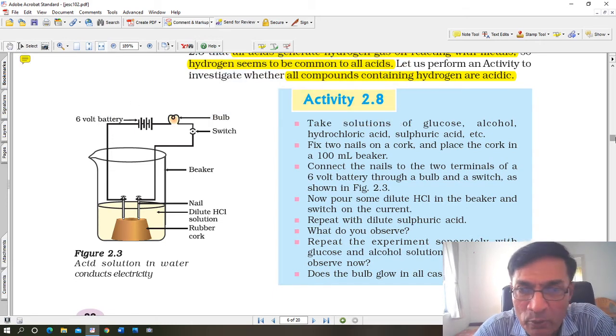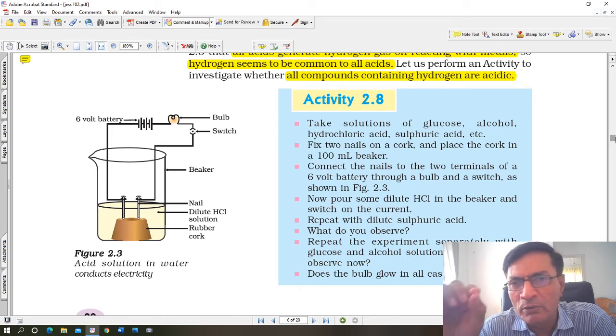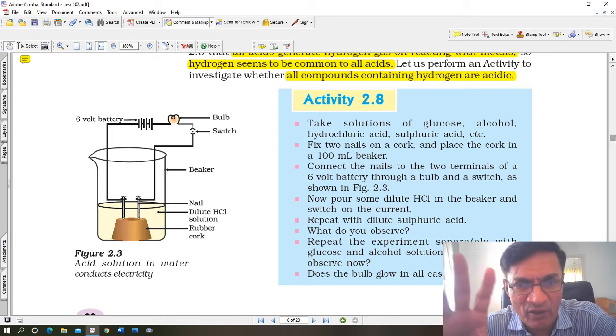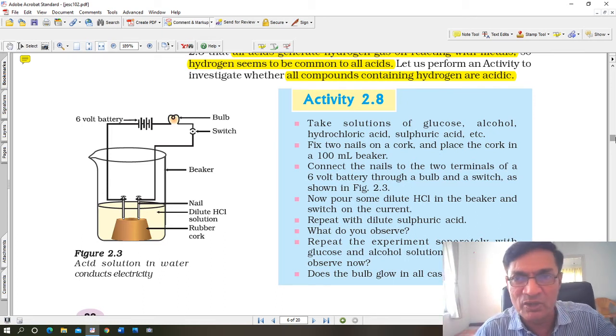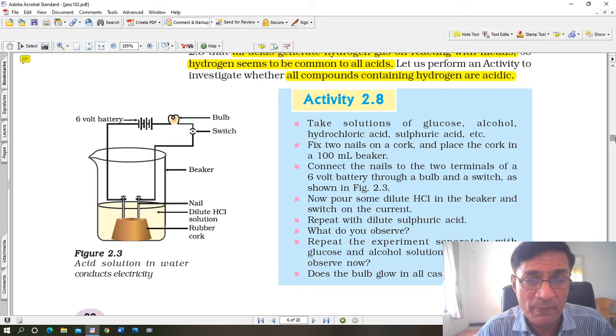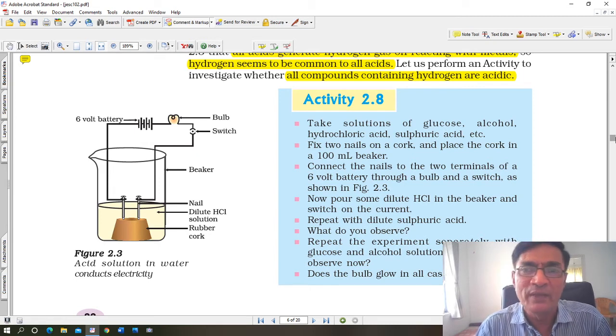There is an experimental diagram out here. Acid solution in water conducts electricity. Now if you take pure water, we have known this fact. For example, you should never touch the electricity board in your house, a fuse or anything. Never touch wires with wet hands. People have told you all the time, because when your hands are wet, it will conduct electricity. So people naturally assume that water is a good conductor of electricity. Well, that's not completely true. Water is not a good conductor of electricity.